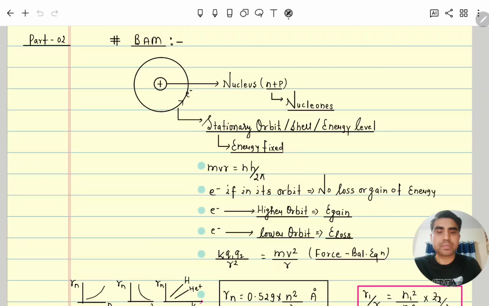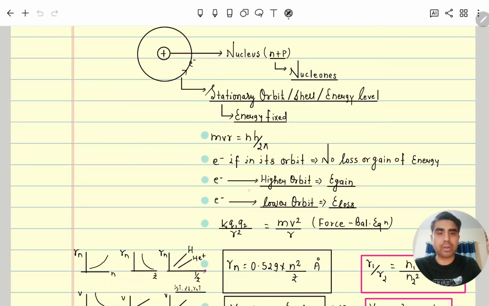Next, if an electron is in its own orbit, it will neither lose nor gain energy. If it is not losing or gaining energy, it will remain in its own orbit and will not fall into the nucleus. If an electron goes from its own orbit to a higher orbit, we need to provide energy, so it goes from its state to a higher excited state. And if an electron goes to lower orbits, it will lose energy and go to lower orbits.